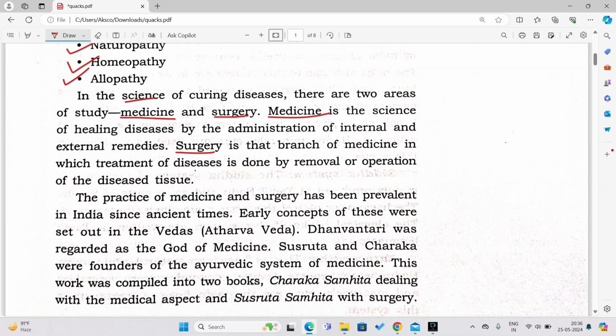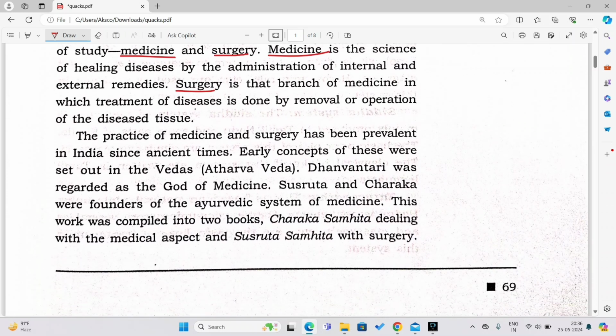Now let's see another one. The practice of medicine and surgery has been prevalent in India since ancient time, which means medicine and surgery were available in India from a long time back, since long ancient time, right? Now, early concepts of these were set out in the Vedas, Atharva Veda. See here, in Hinduism, or in India, we have different systems of medicines, and at the same time we have Vedas, right? There are 4 types of Vedas: Rig Veda, Atharva Veda, Samaveda, and Yajur Veda, right?